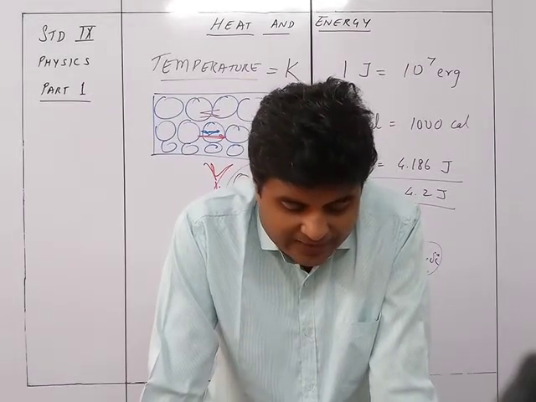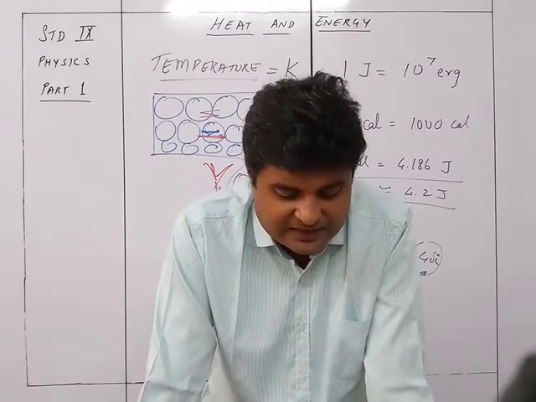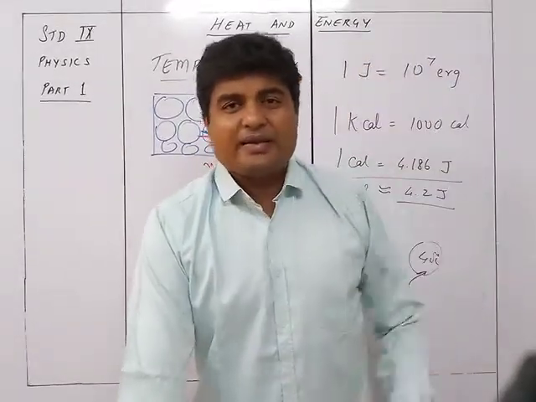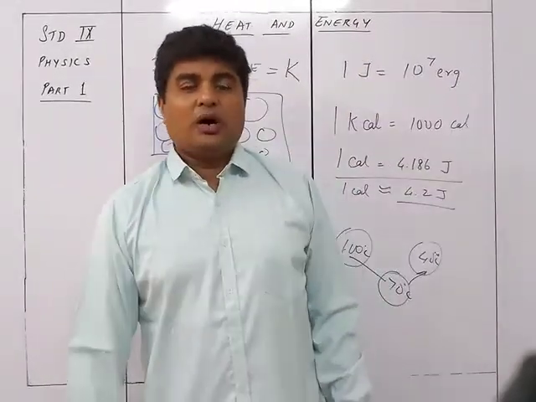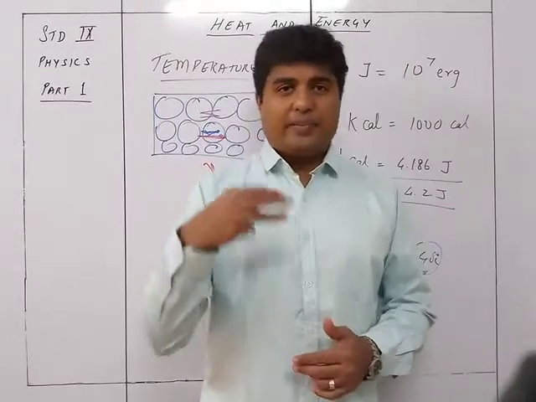Actually, a degree on both the Kelvin and Celsius scales is equal. So a 1 degree rise in Kelvin is equal to a 1 degree rise in Celsius. So if the temperature is increasing from 27 to 30, that means a 3 degree rise.